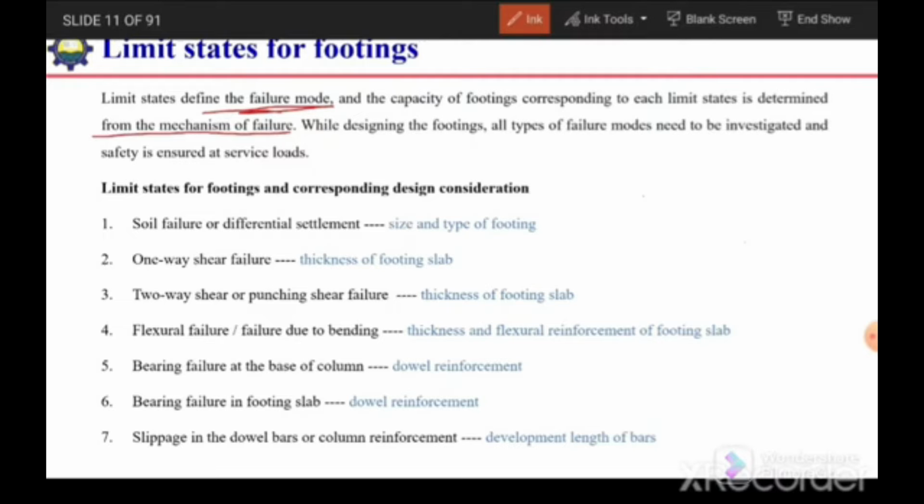So while designing the footing, all types of failure modes need to be investigated and safety is ensured at service load. So let's see what are the limit states in case of concrete footings and what are the design considerations corresponding to those limit states. So first one is soil failure or differential settlement.